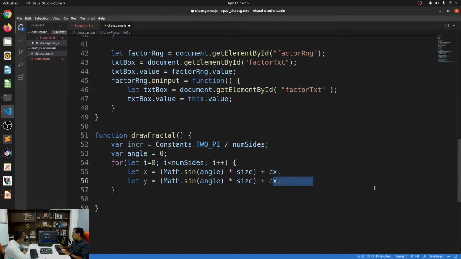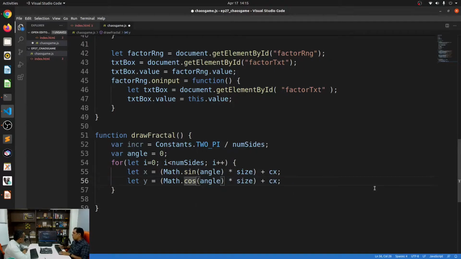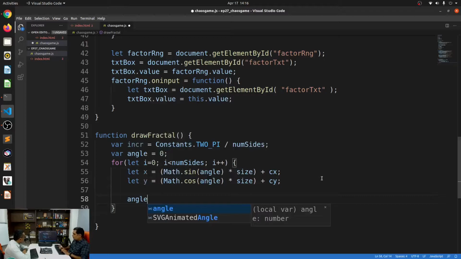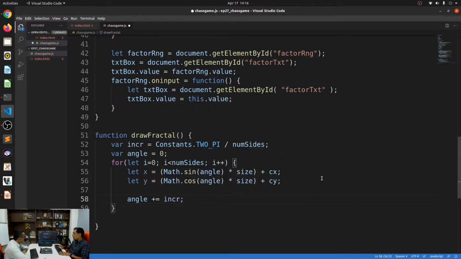And the only thing that will change is that x is math.cos and y is math.sin. I have the angle, size, and then I'll say at the center of y to it. All right, so that will give me this. Now I'll say angle plus is equal to increment. So now I have, so that it basically increments.